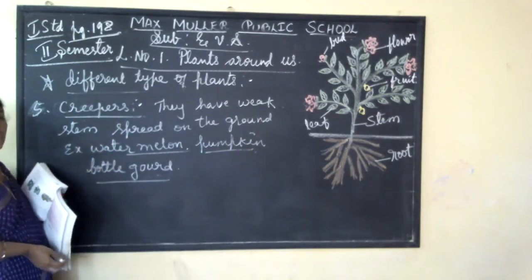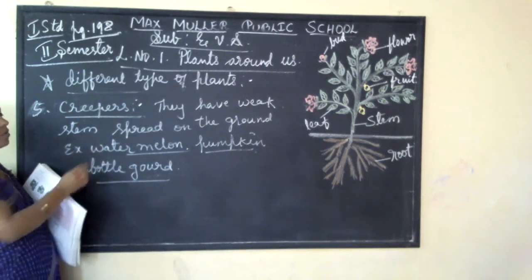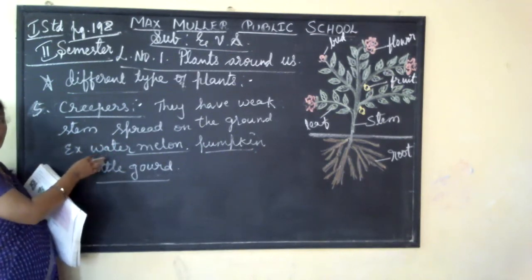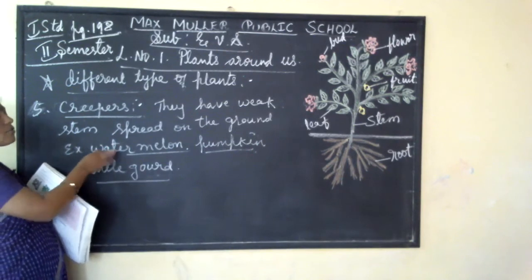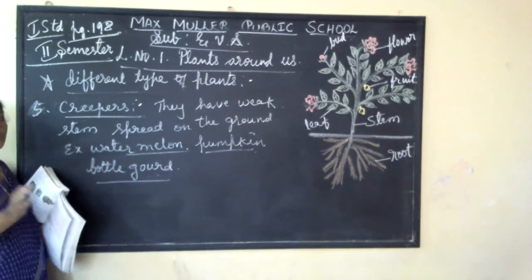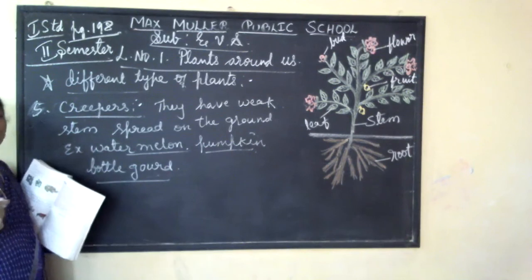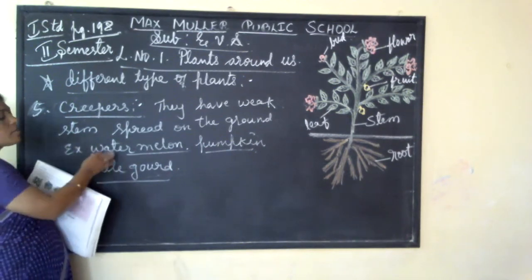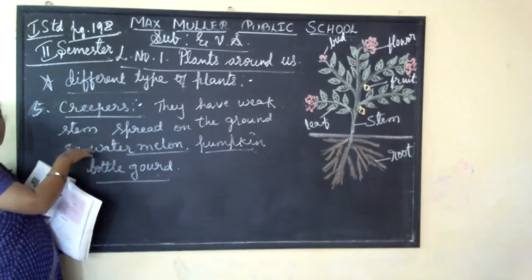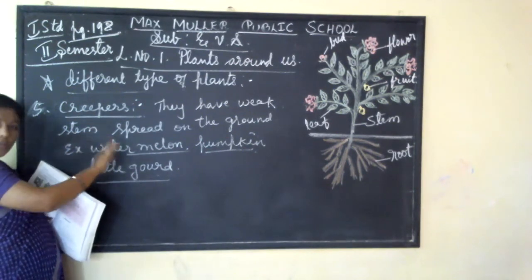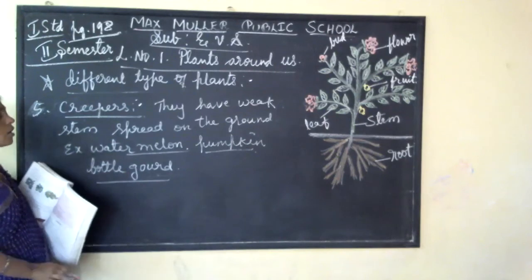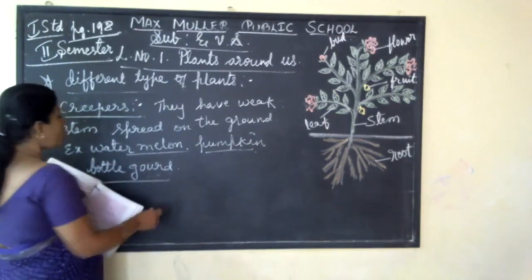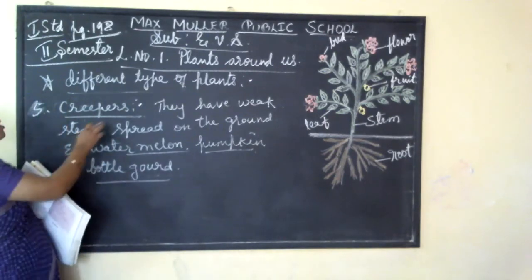They give fruits and vegetables. The fruits are very big, you can see the watermelon is very big, but the stem is very weak, so it can't stand. Even if you give support, it won't stand. It spreads on the ground only. And pumpkin also, bottle gourd. These are all the examples of creepers.